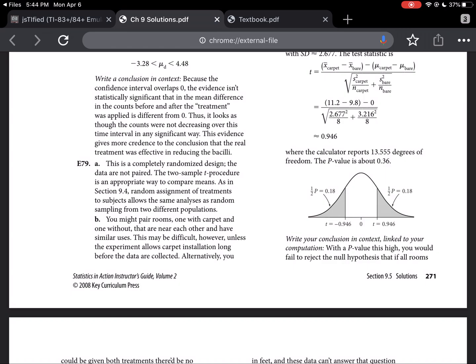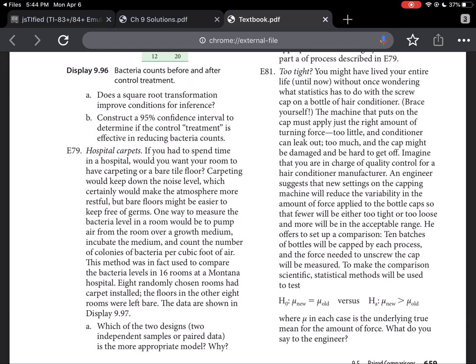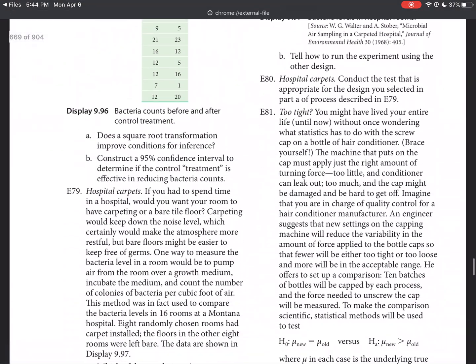Now, I think there's a lot of variables involved here. They have to do with location, different floors, different wings. Obviously, you're hoping that the rooms they're comparing are actually on the same floor, in the same wing of the hospital, and have similar traffic, because of course traffic might have a lot to do with this too. So I think there's a lot of other variables to take into consideration, but in general, this would certainly be a simple 2-sample procedure. But, of course, the textbook then asks us for part B,